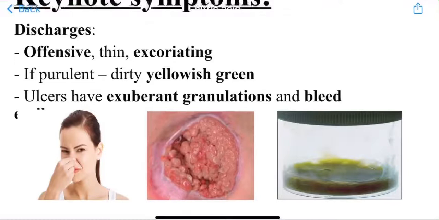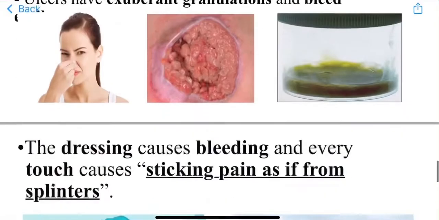Ulcers have exuberant granulations and bleed easily. Since it is a hemorrhagic remedy, the ulcers are going to bleed easily, and exuberant granulations. What is exuberant? The growth which is not normal. There is an overgrowth which is growing profusely. The granulation tissue which is growing profusely are known as exuberant granulations.